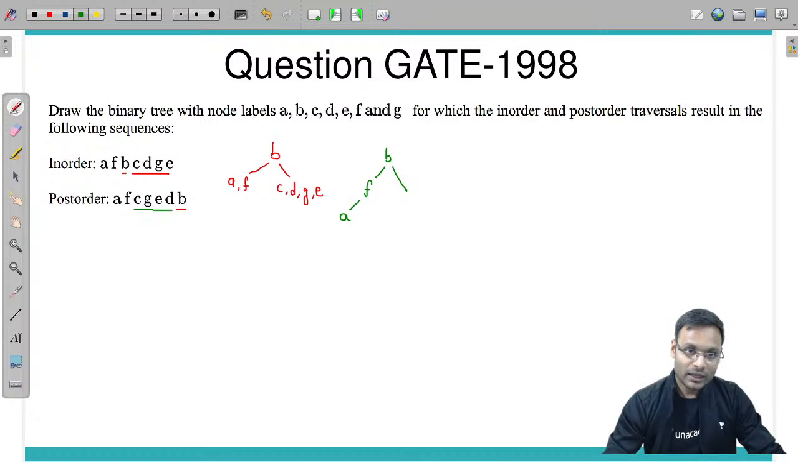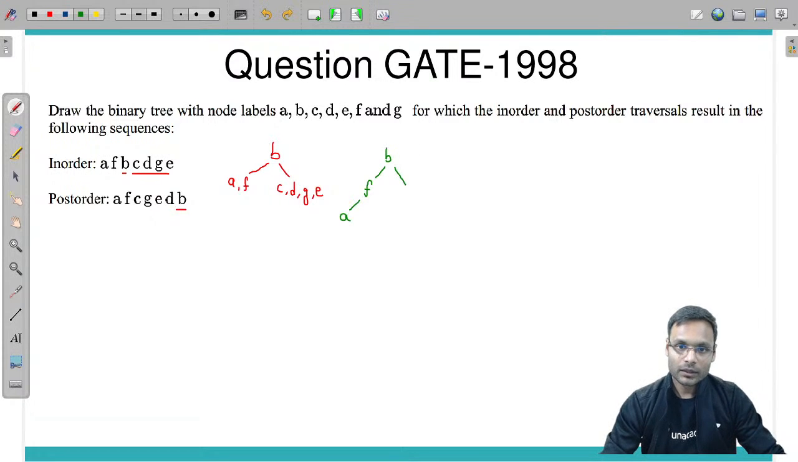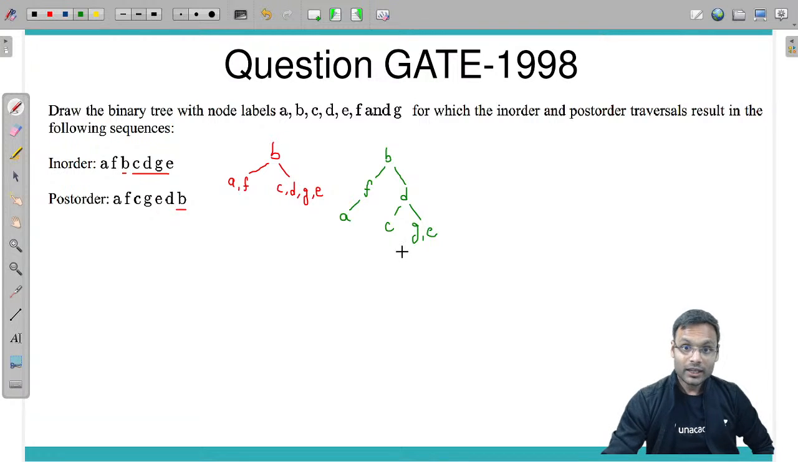Now let's talk about CDGE. In this one the last symbol is D, so D is the root. If D is the root, before D you traverse C, and after D in in-order traversal you have G, E. Okay, now for GE you need to draw the tree.